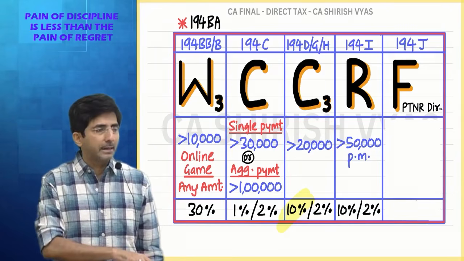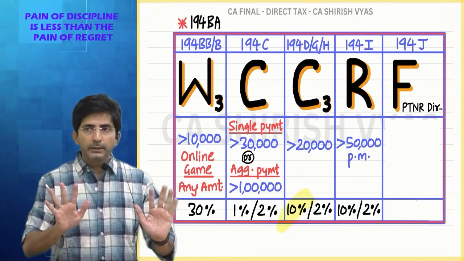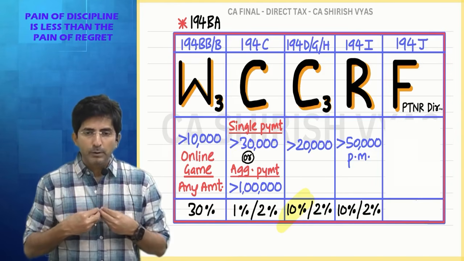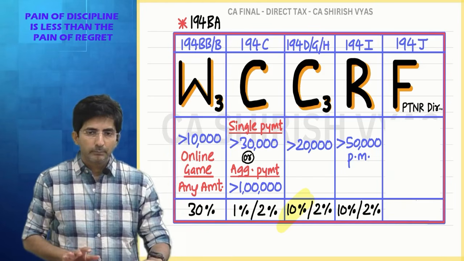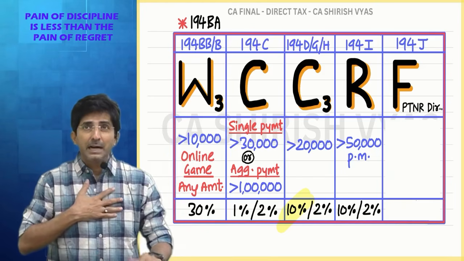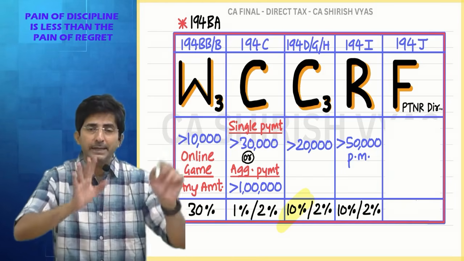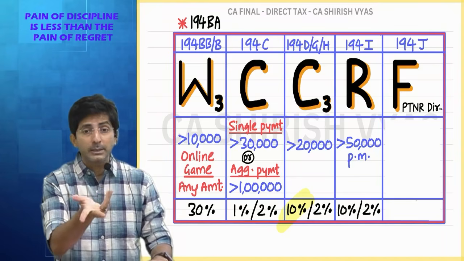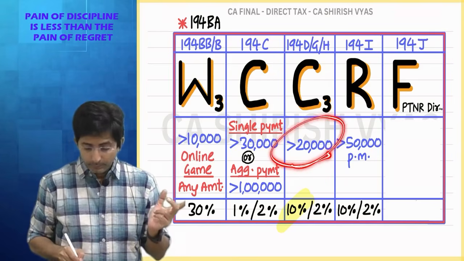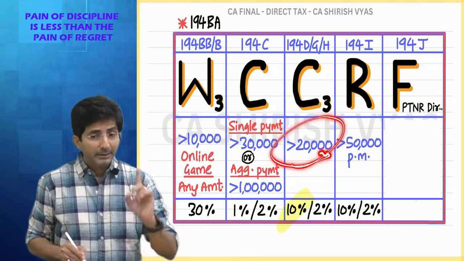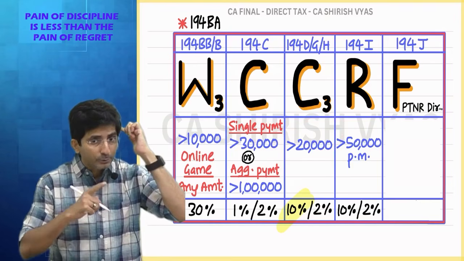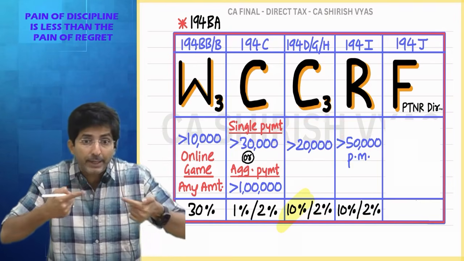Like see, I'll give you one example. At the beginning of the year, in the month of May, the insurance company paid you commission of 12,000. I am LIC. I paid commission of 12,000 to the agent. Will I deduct TDS? No, because 12,000 is not crossing 20,000. But keep this 12,000 in your mind, because the year is not over. This is just the month of May.